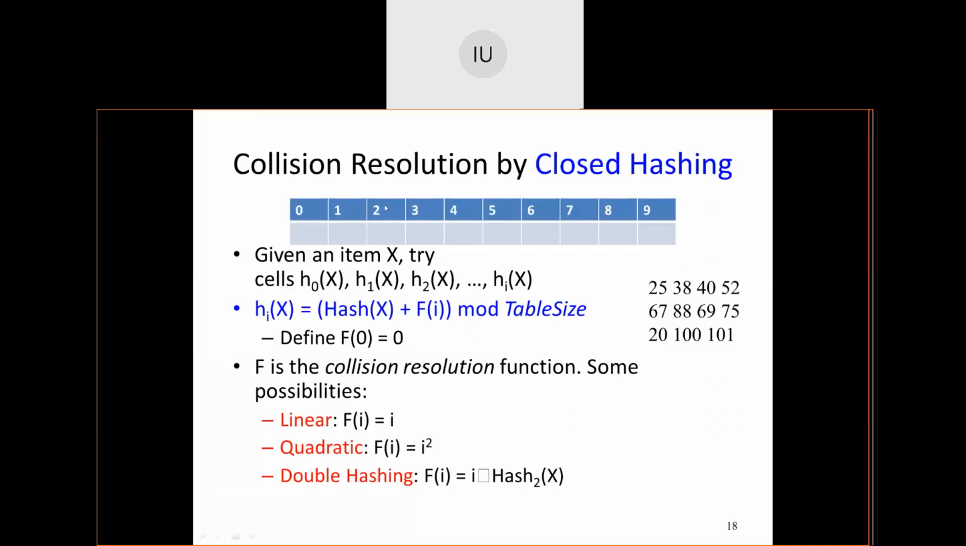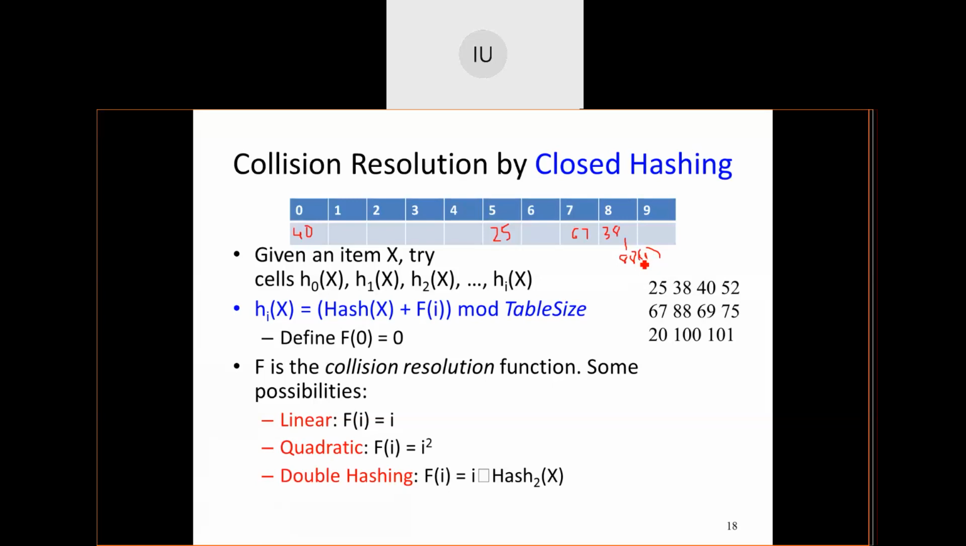Now, if I take 25, where does 25 have to be? This is division by 10. 25 goes in 5th position. 38 goes in 8th position. Okay, 40 goes in 0th position. Correct. 67 goes in 7th position. 88, there is a collision. So I will write 88 here and I will note down one collision. This is normal hash table construction. After applying linear probing, how it looks, we will see later.